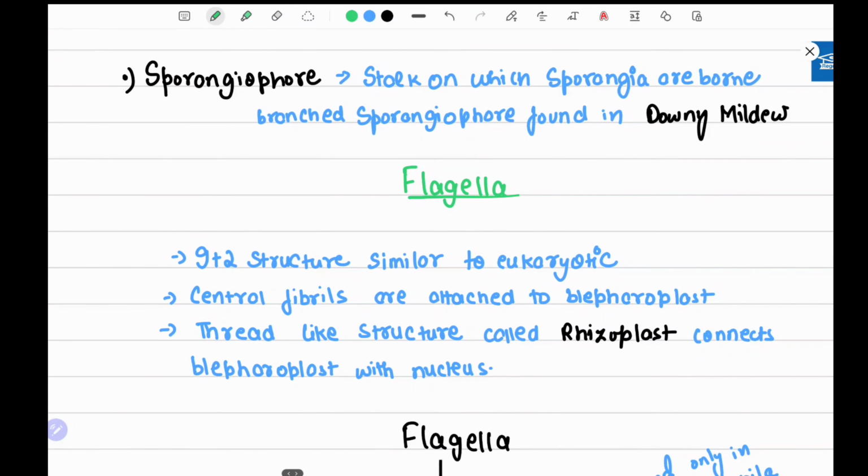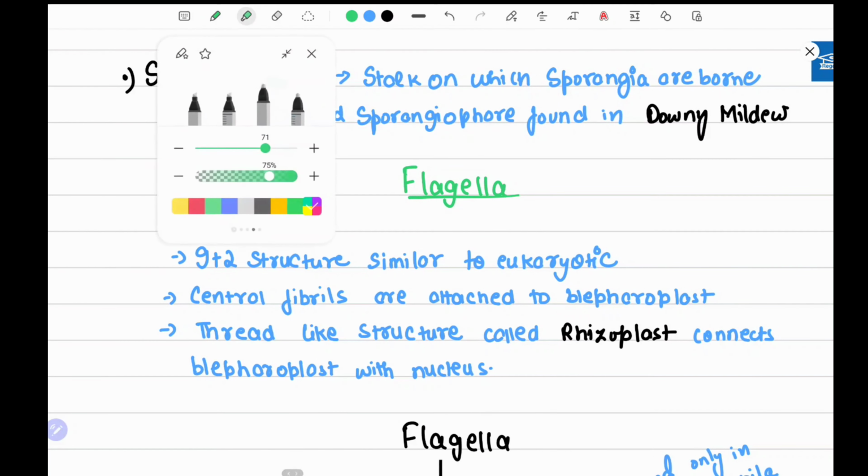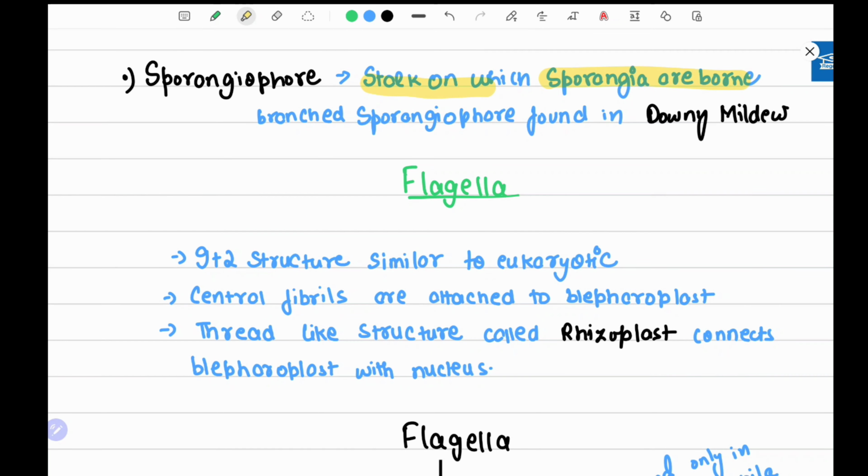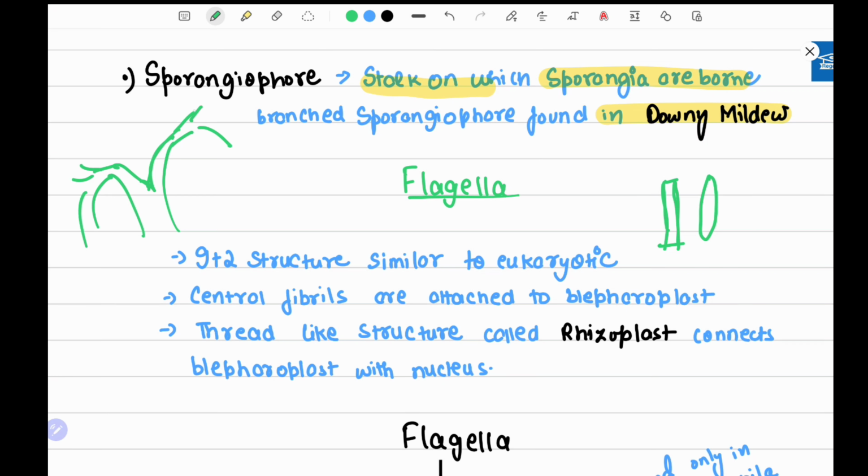Now what is a sporangiophore? A sporangiophore is a stalk on which sporangia are borne. A branched sporangiophore is found in downy mildew. So what is a branched sporangiophore? This is a normal sporangiophore, a kind of stalk, but a branched sporangiophore is something like this. It has branchings. It's a peculiar feature of downy mildew.